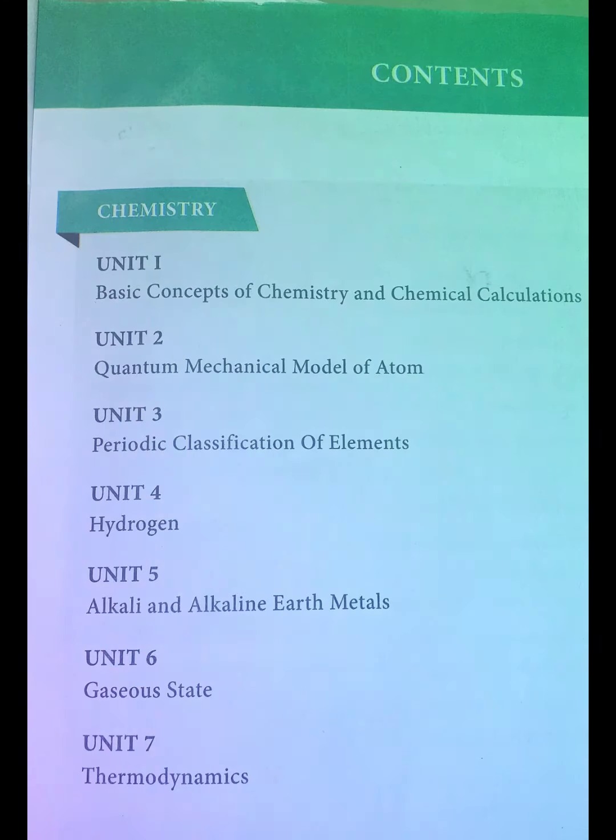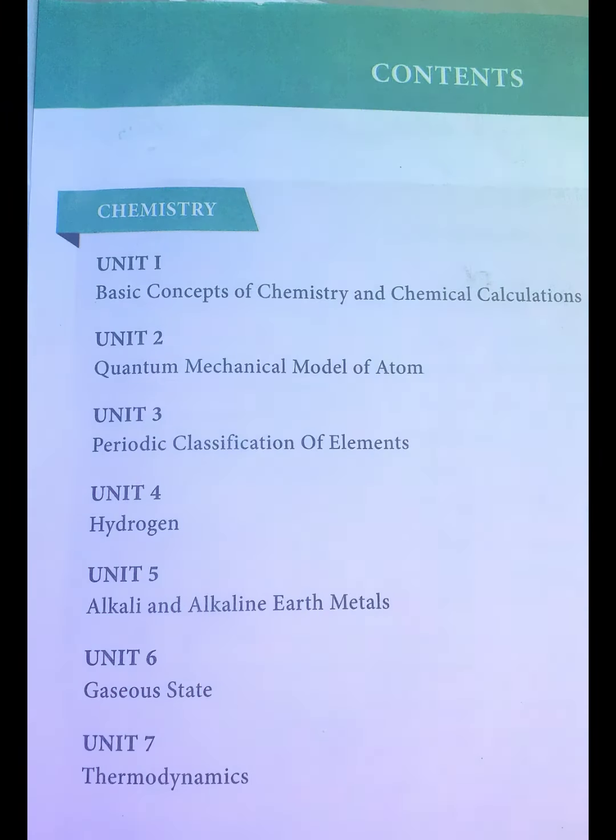uses, etc. The second part is physical chemistry, which deals with the rate of the reaction, that means how fast the reaction is possible, then chemical equilibrium, whether the reaction is completed or not, and melting and boiling points, etc. The third topic is organic chemistry. Organic chemistry is like an ocean, a very vast chapter. In alcohols, ethers, aldehydes, ketones, their preparation and properties, there are so many things. If we are studying carbon compounds, that is organic chemistry.